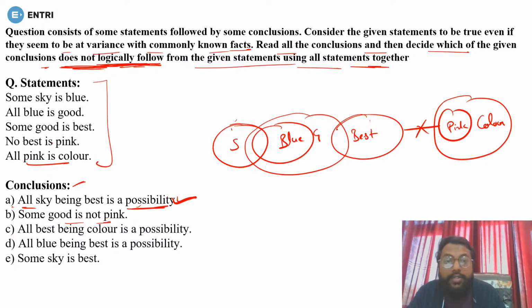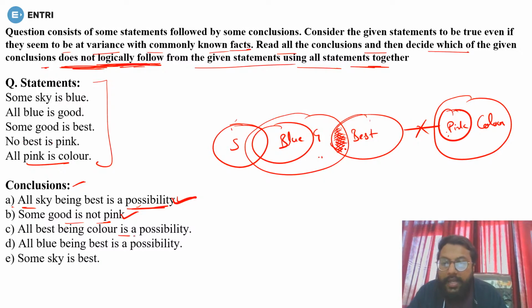Now, some good is not pink. So this is good, and this is pink. Will this follow or not? Yes, this will follow. How? See, some part of good is in the best, and no best is pink. So the part of good in the best can't be the part of pink. Is it right or not? Yes, it is right. So this also follows.